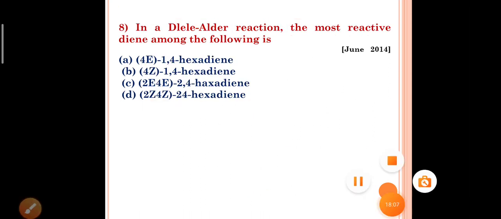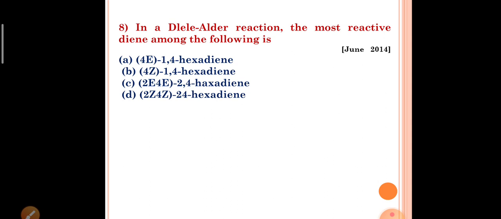Question number 8. In a Diels-Alder reaction, the most reactive diene among the following is. Diels-Alder reaction is not possible in 1,4-hexadiene, as they are not conjugated dienes. Among C and D, C will react at a faster rate.